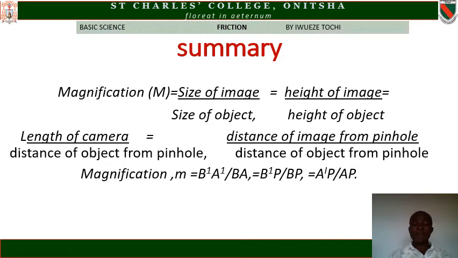Now you have also A'P, which is also the distance of image from pinhole, over AP, which is the distance of object from pinhole.